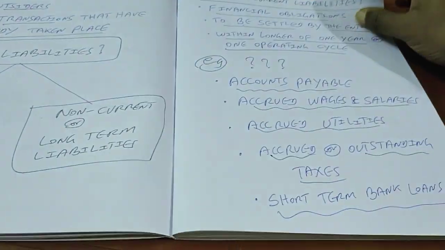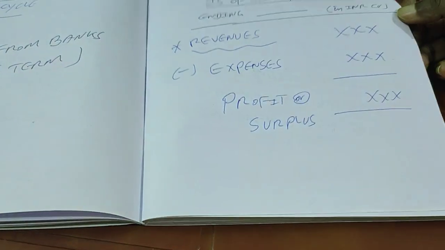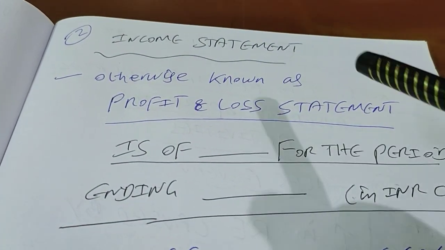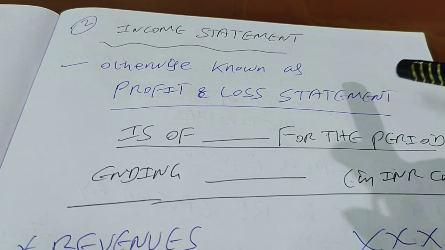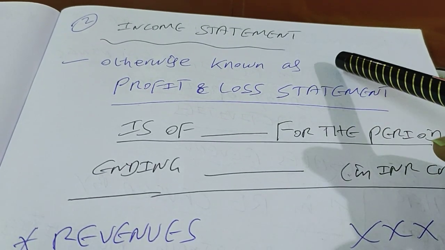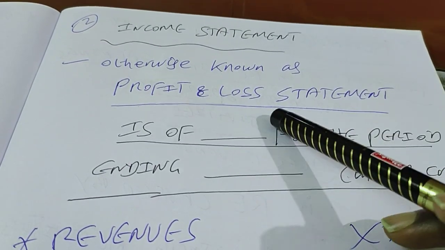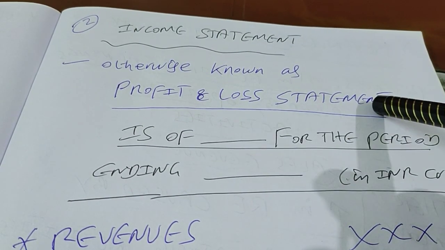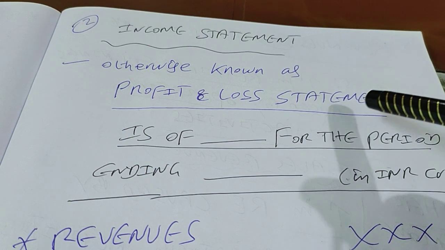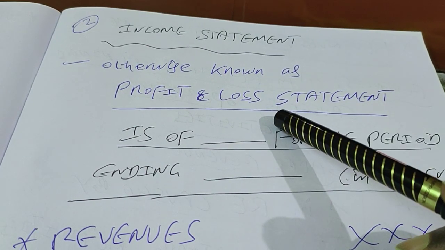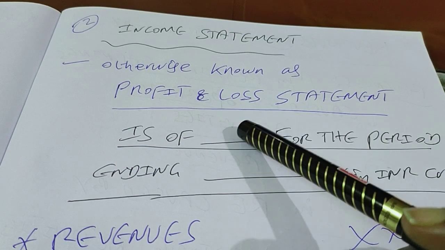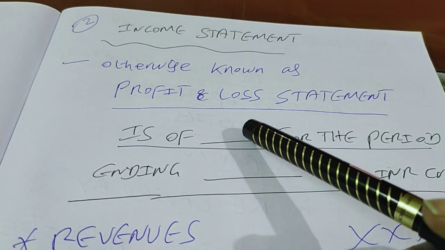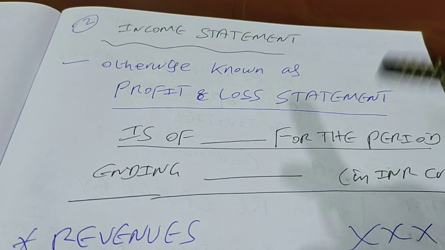I take you to the next financial statement, guys, wherein we are going to talk about the income statement. Income is nothing but profit. So sometimes people call this statement the profit and loss statement. In India, people call this profit and loss. An entity cannot have both profit and loss at the same time, it's either or. But conventionally, the statement is known as the profit and loss statement, so we continue to use that.